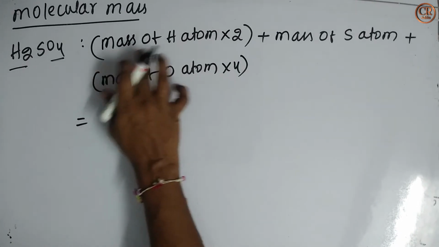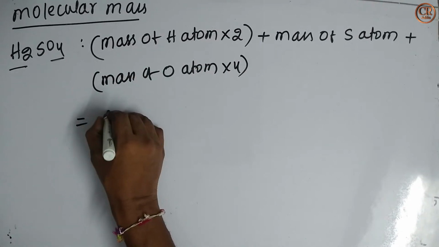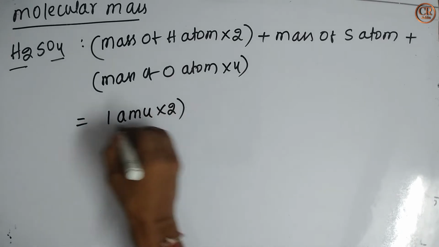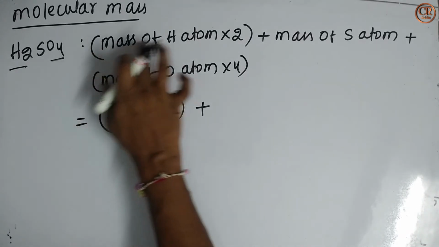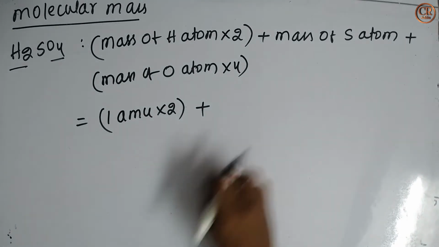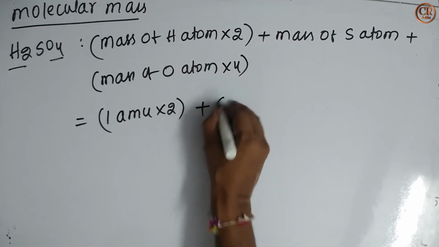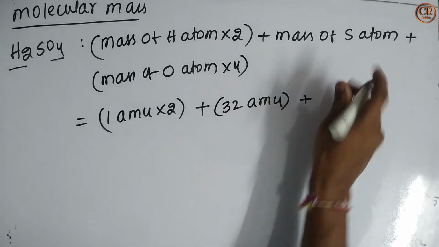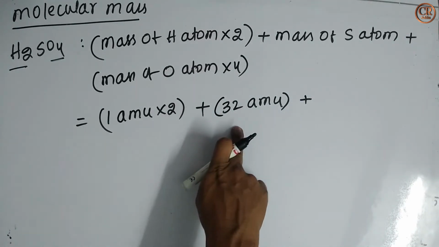Mass of one hydrogen atom is 1 AMU into 2. Mass of one sulfur atom is 32 AMU.